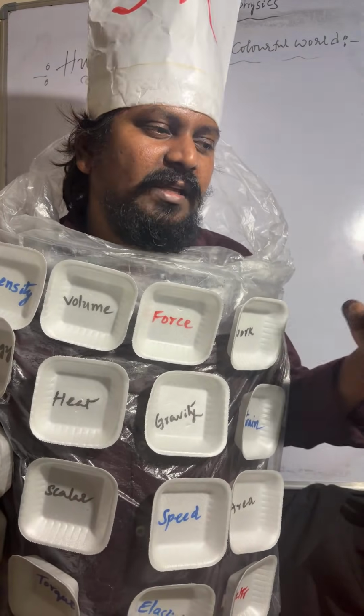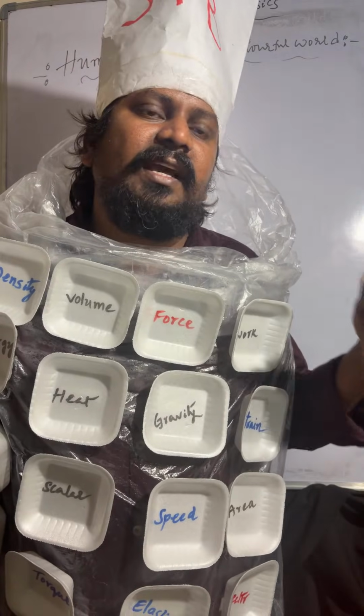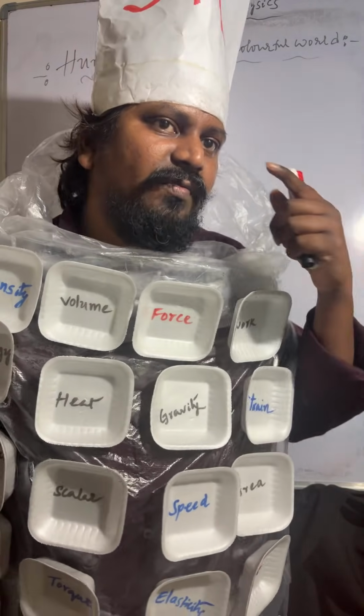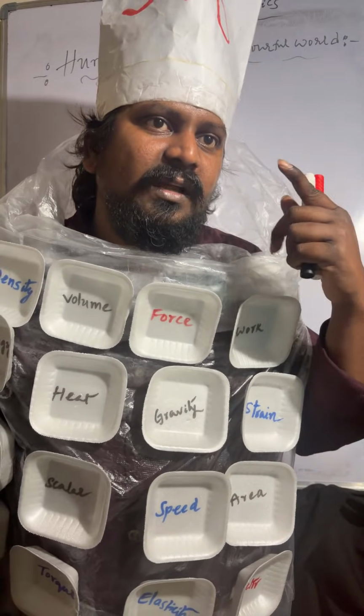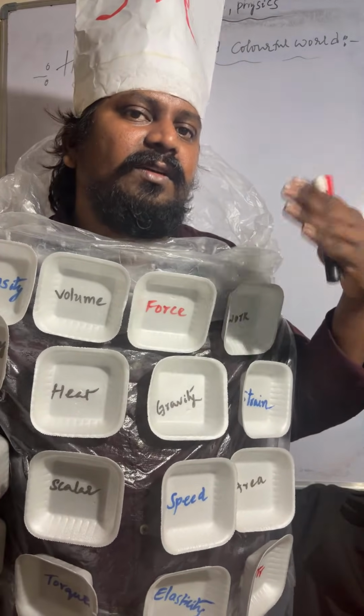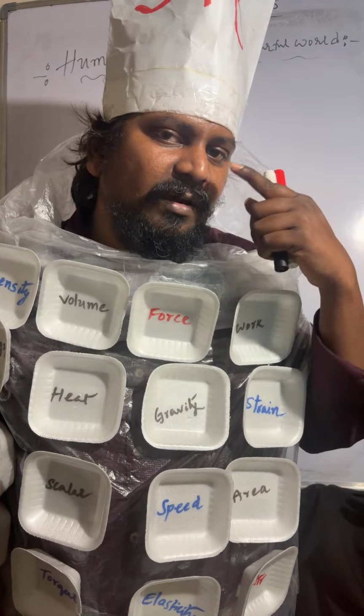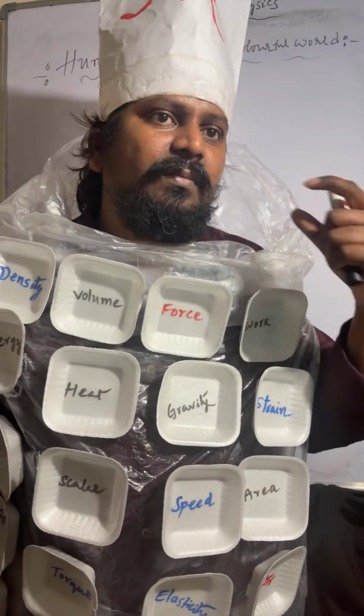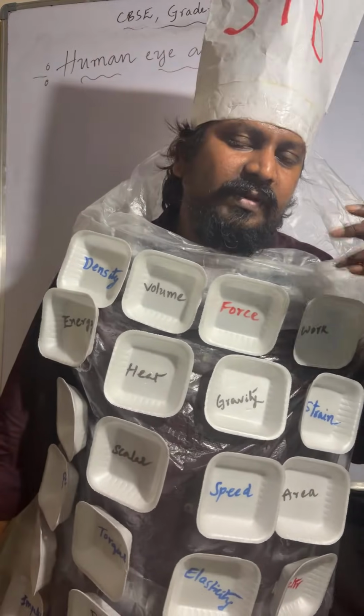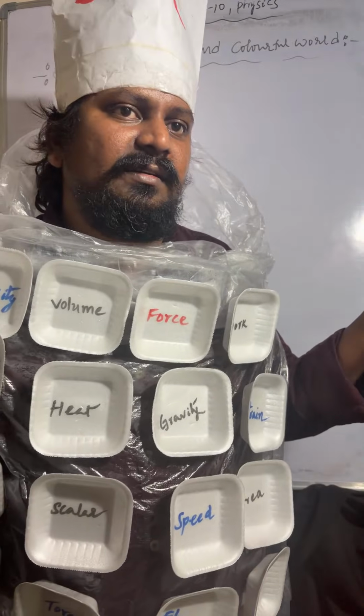And coming to the next one, cataract. A milky and cloudy layer will form on our eye when we are aging. Okay, so by using cataract surgery, we can remove that layer.